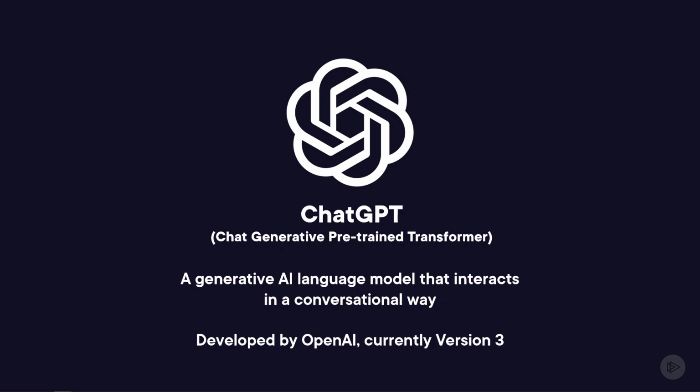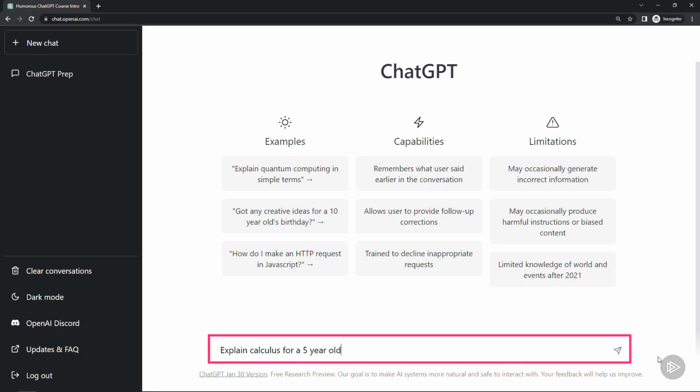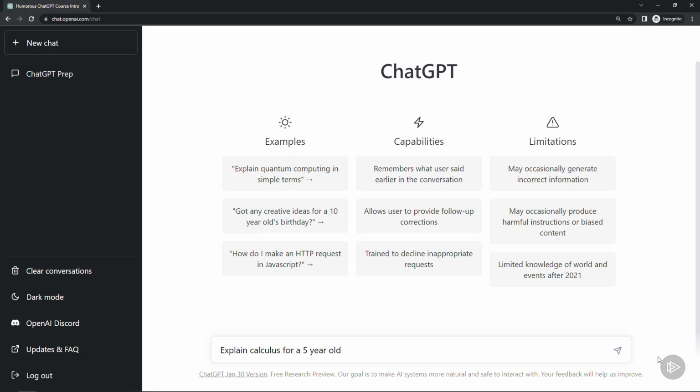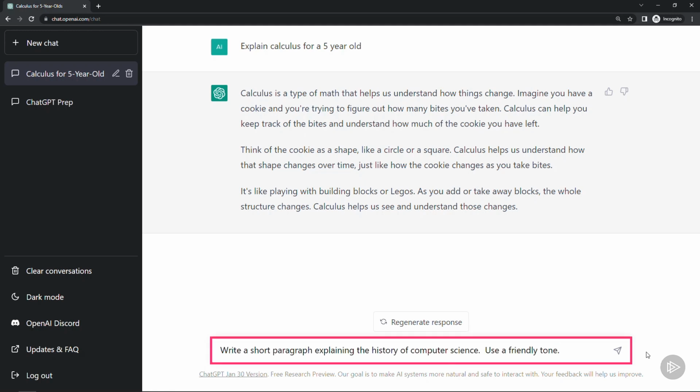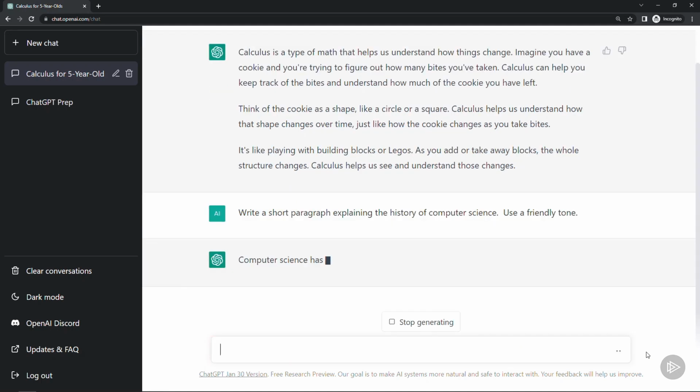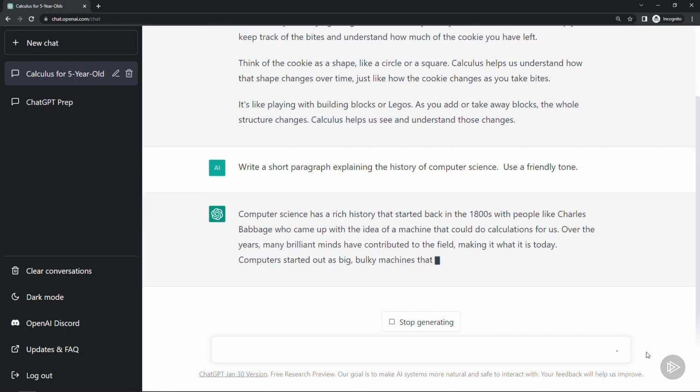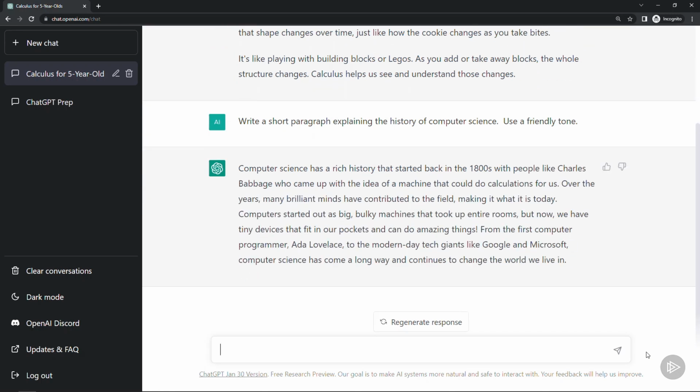Let's see some examples of what it can do. How about explain calculus for a 5-year-old? And here we're going to get a very human-like answer written in a level of detail that somebody very young, a 5-year-old, could understand. Let's try another one. Write a short paragraph explaining the history of computer science, and we can say things like use a friendly tone. Let's see what this gives us. And here, just like we've asked for, we have a short paragraph about computer science in a pretty friendly tone.